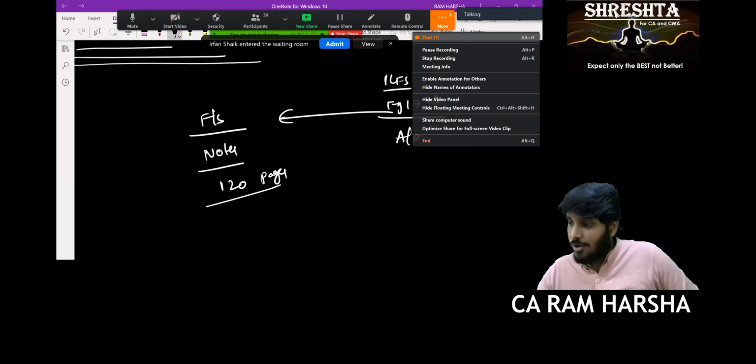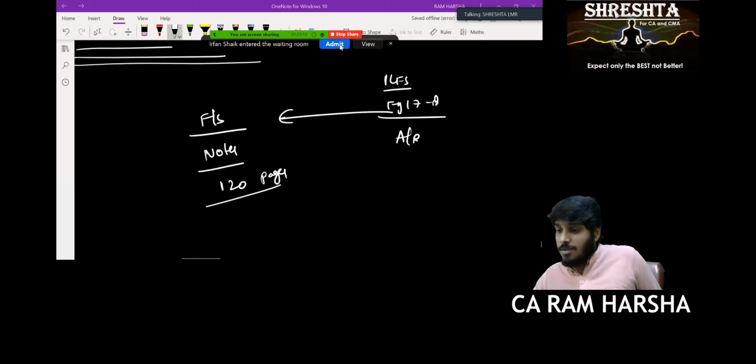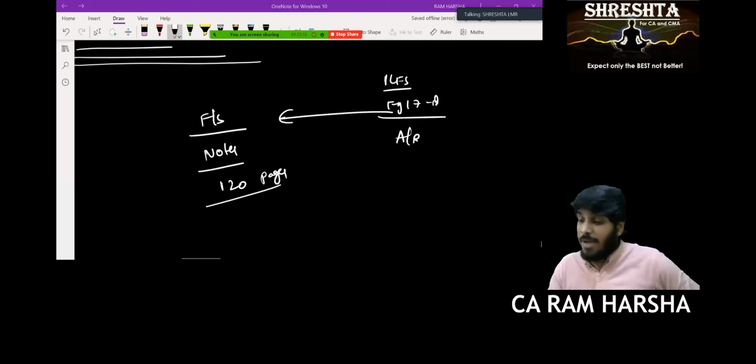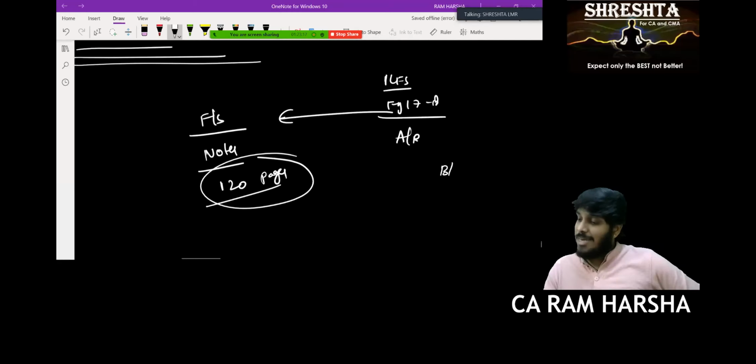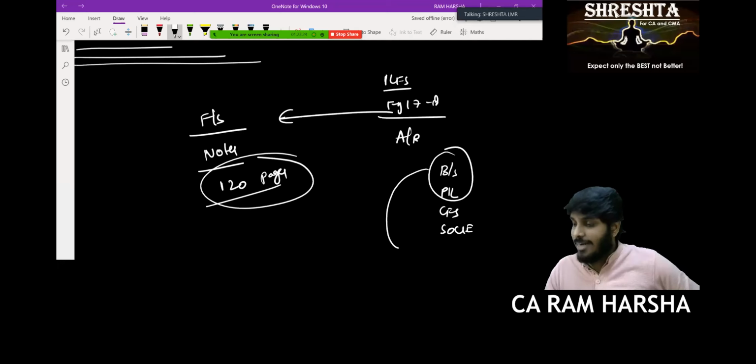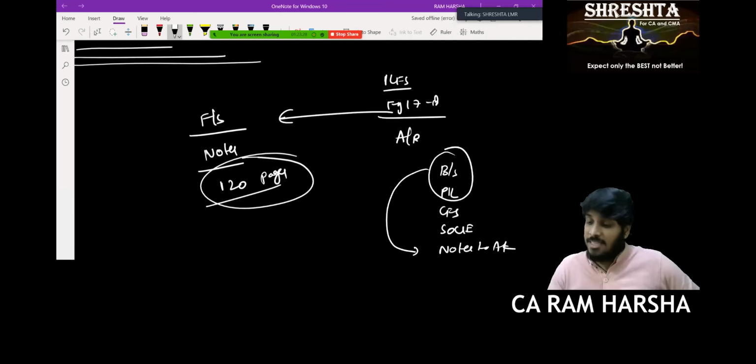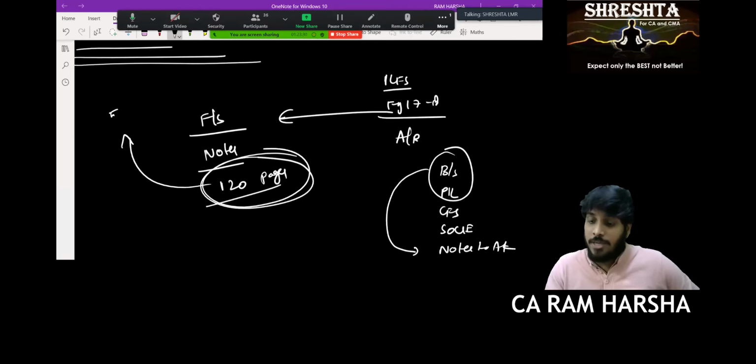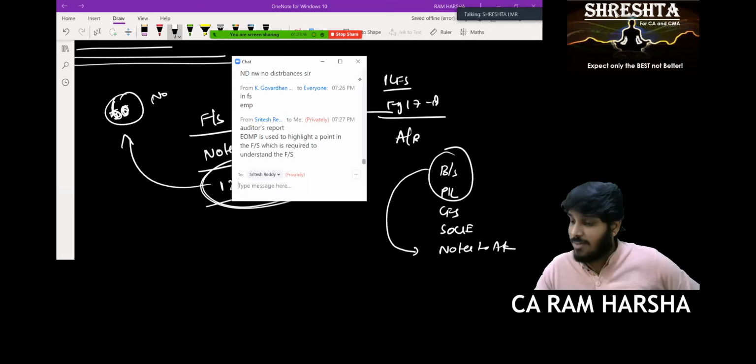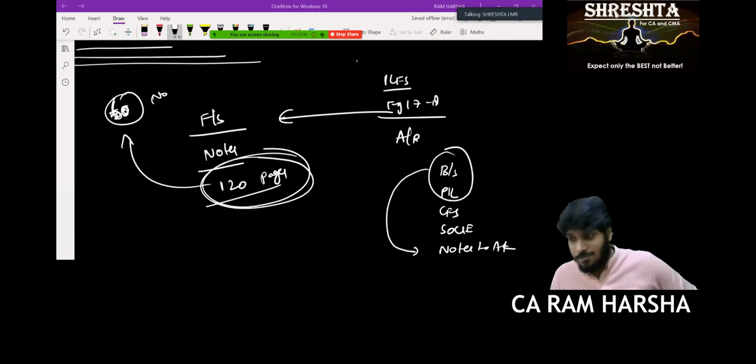Balance sheet, P&L, cash flow statement, statement of changes in equity, and whatever detailed explanation is given for them is in the notes to accounts. And this 120 pages contains how many note points? Around 60 note points.